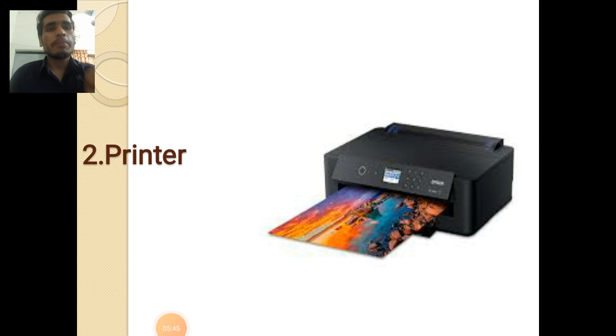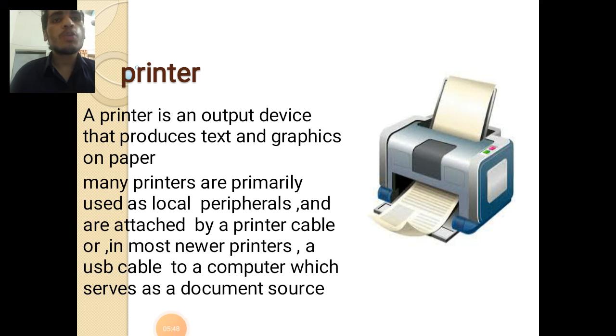A printer is an output device that produces text and graphics on paper. For example, I have written some text on the laptop, but I want it as a hard copy. Only the printer gives a hard copy of the picture or the text. In easy words, the printer gives output.